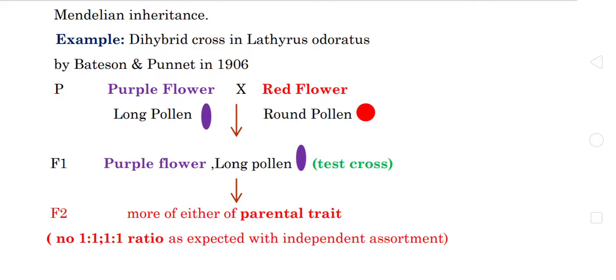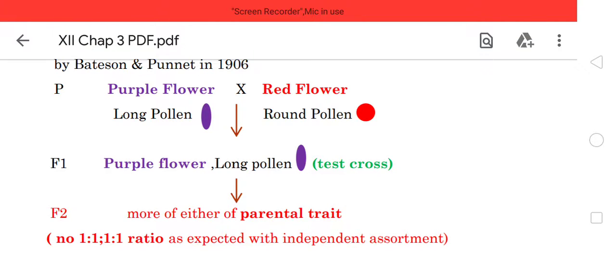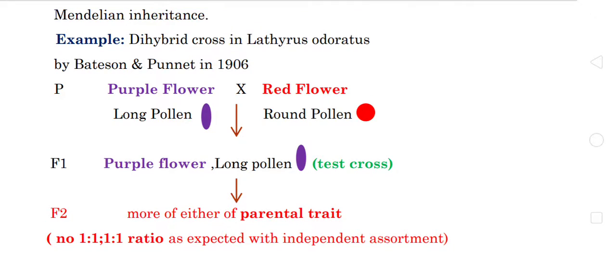So they concluded that the genes for purple color and long pollen grain, as well as the genes for red color and round pollen grain, are close together in the same homologous chromosome. So they do not allow each other to be separated, and as a result no assortment takes place. Finally, the tendency of genes to stay together, without assortment, when the chromosomes separate, is called linkage.